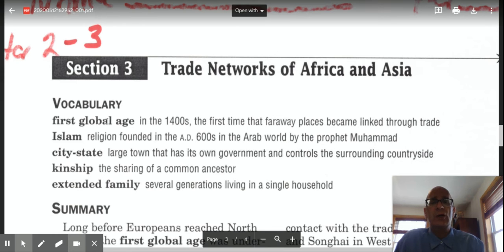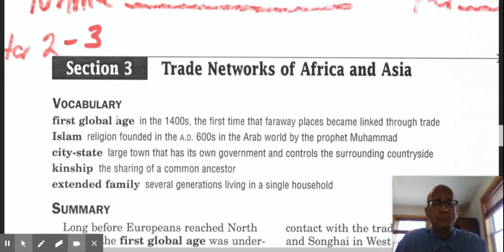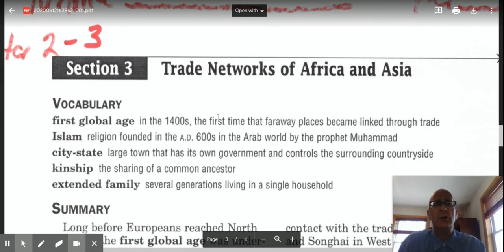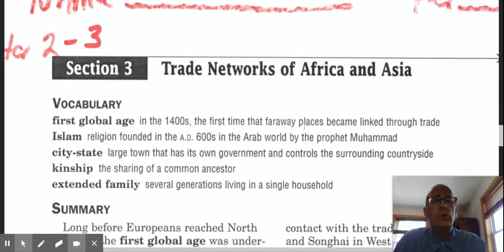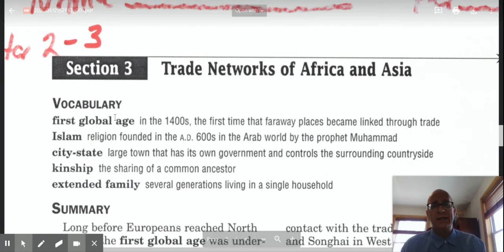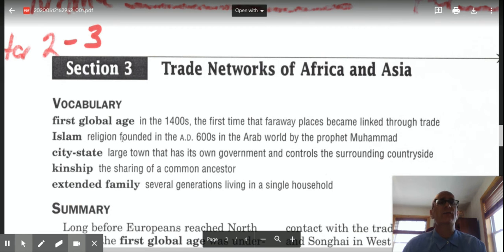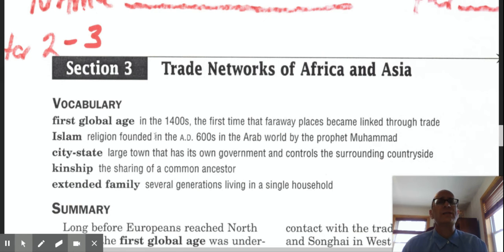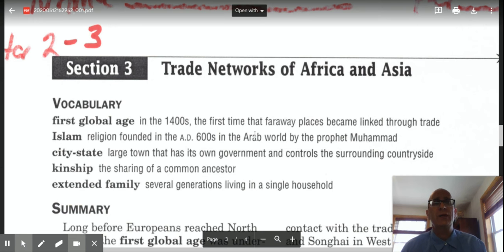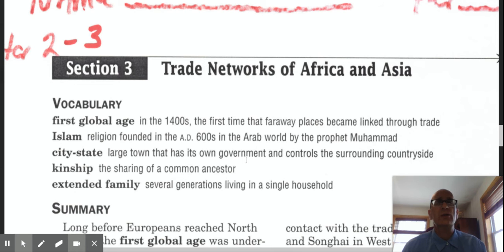First vocab term is going to be the first global age. And we're talking about in the 1400s, the first time that faraway places became linked through trade. Islam, the second term, is a religion founded in about 622 AD in the Arab world, and it was founded by the Prophet Muhammad. City-state is a large town that has its own government and controls the surrounding countryside.